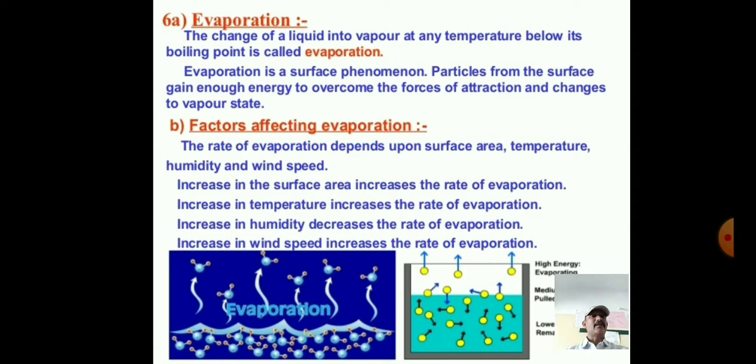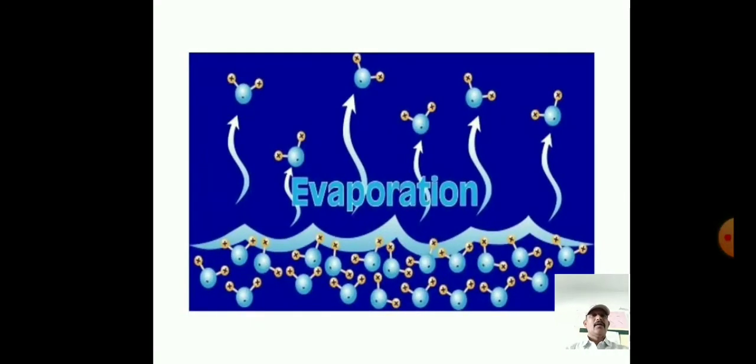Now we will discuss with the figures. Okay. So here the process going on is evaporation. Here the water surface is given, and a sufficient amount of energy is required for the water to start evaporating, shown through the arrow marks.